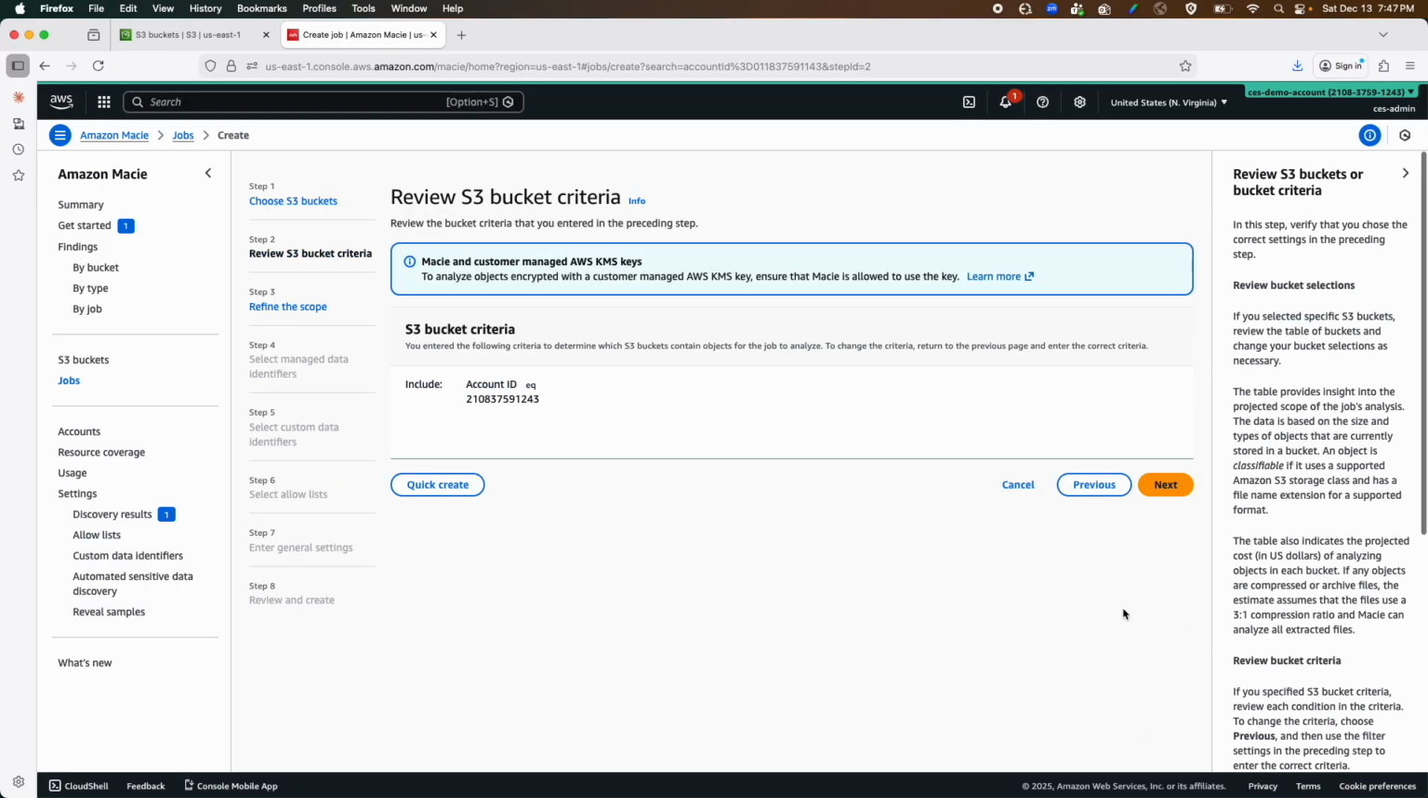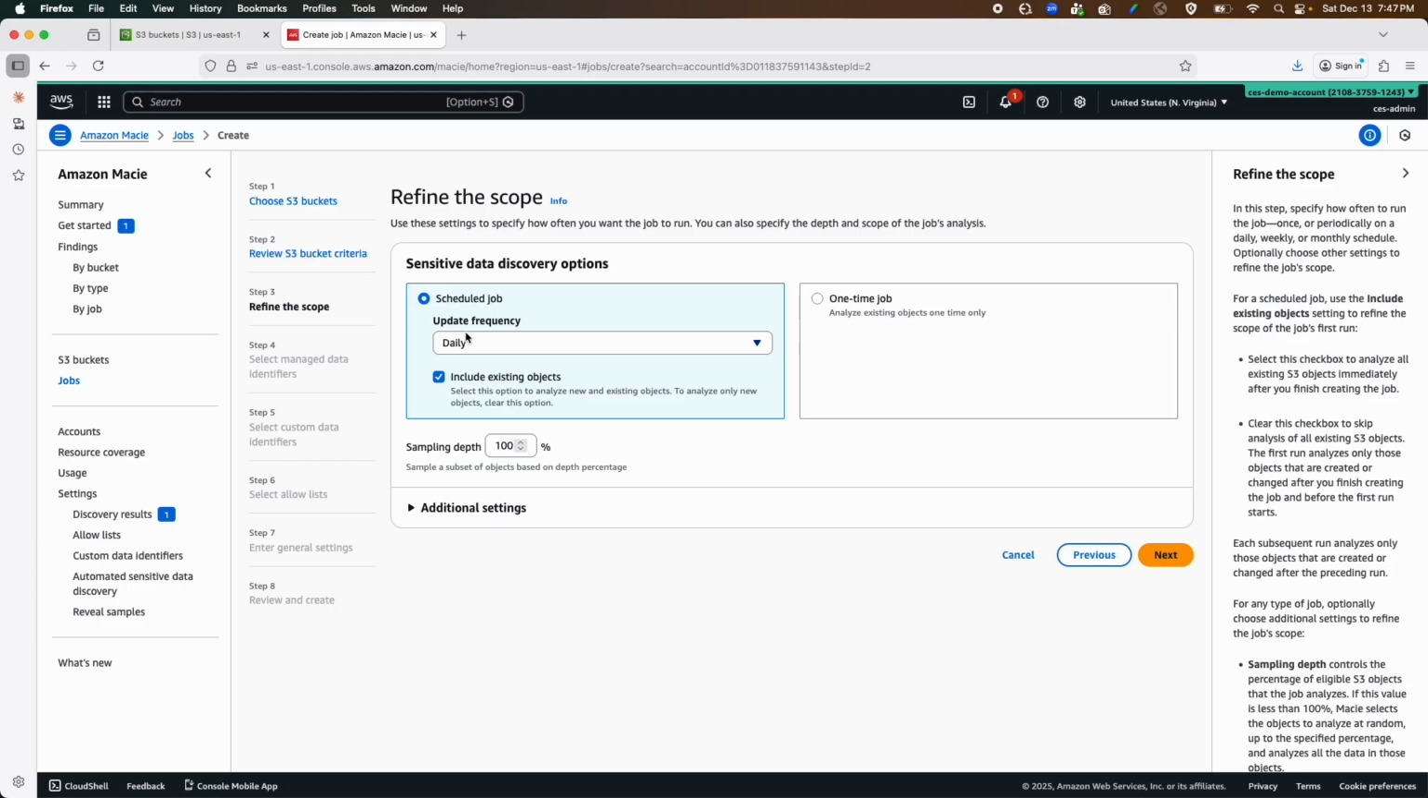We'll click next. The next is bucket criteria. I'll click next again. When the job will be scheduled. For this demo, I am going to create a one-time job. However, if you have an organizational requirement where you need to automate that process, you can schedule the job and select the frequency as either daily, weekly, or monthly, whichever is applicable for you. I will select one-time job.